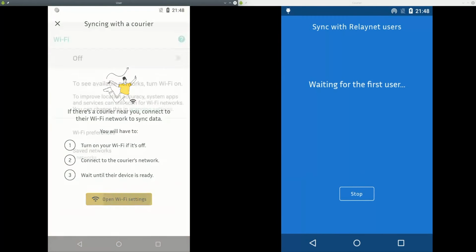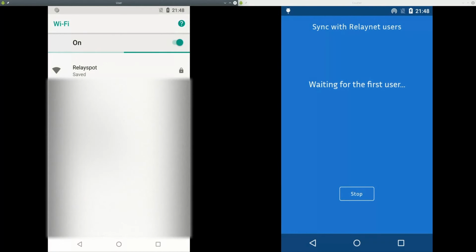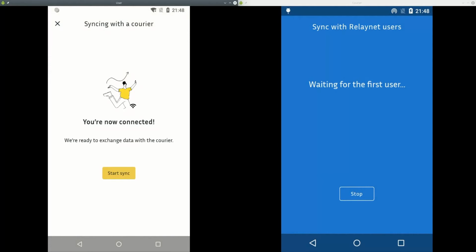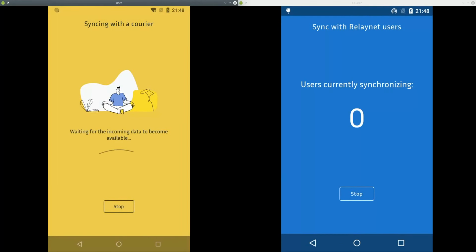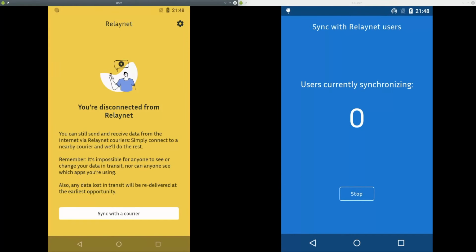Again, I'm reminded I need to join the network of the courier, which in this case, I already have configured because I've previously connected to it. As you can see, I already joined the network. And the RelayNet app tells me that I'm ready to synchronize data with the courier. So I'll go ahead and do that. And we're done. You may have noticed that it collected data from the courier, which is true, except that obviously at this point the courier does not have any data for us. So let's close this from the user, and let's make sure that the user stays disconnected.